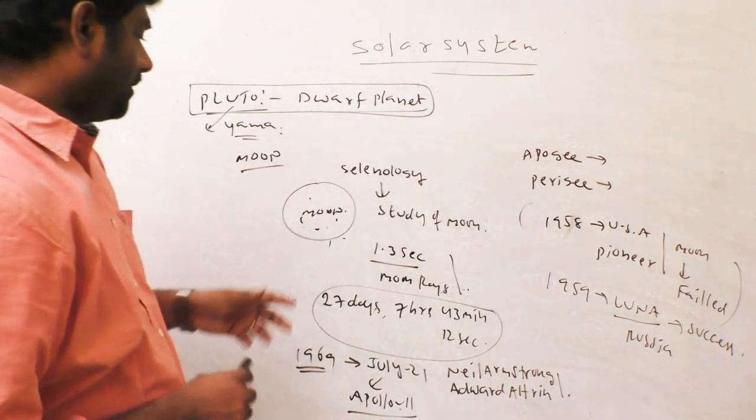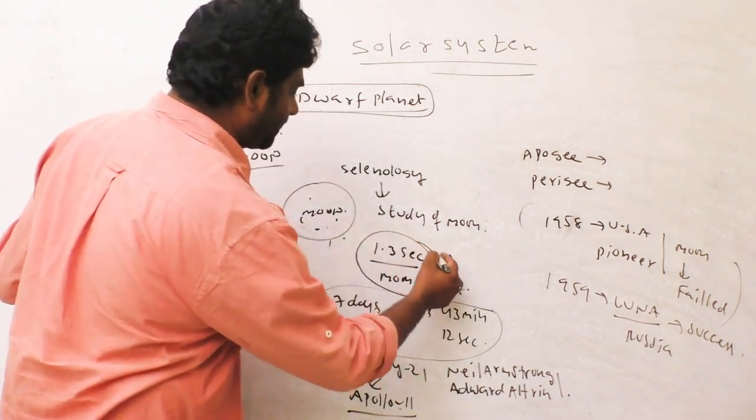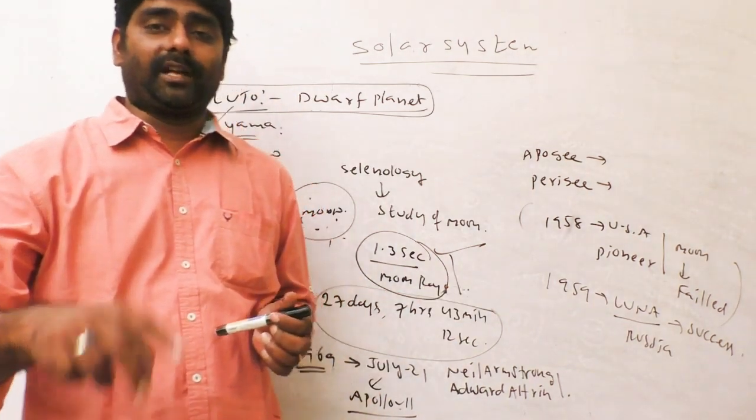Moon rays reach the Earth within 1.3 seconds, but sun rays reach the Earth in 8 minutes.